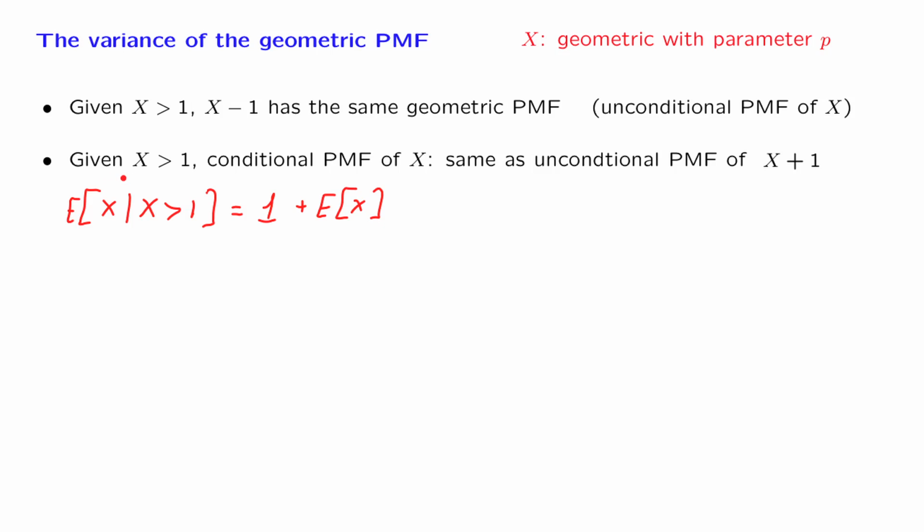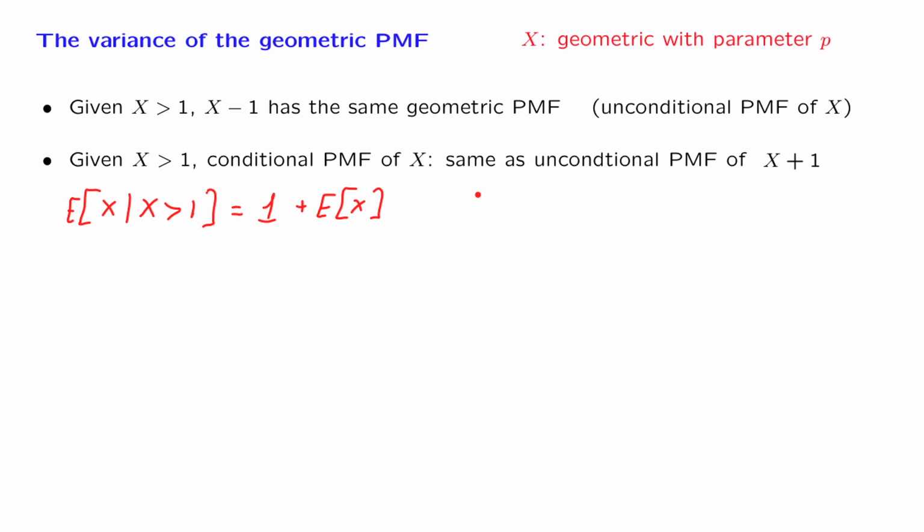Since the conditional distribution of X in this universe is the same as the unconditional distribution of this random variable, the corresponding expected value in this universe is going to be equal to the expected value of this random variable, which is 1 plus the expected value of X.